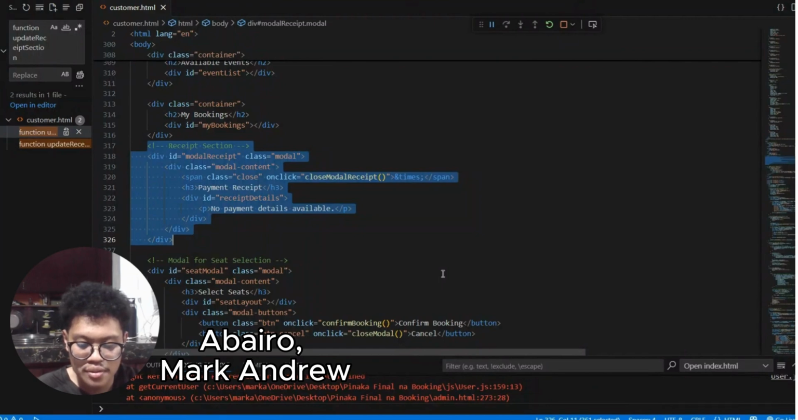Today I will walk through the simple model system and its core functions in the code, starting from the receive section. Here is the receive section.